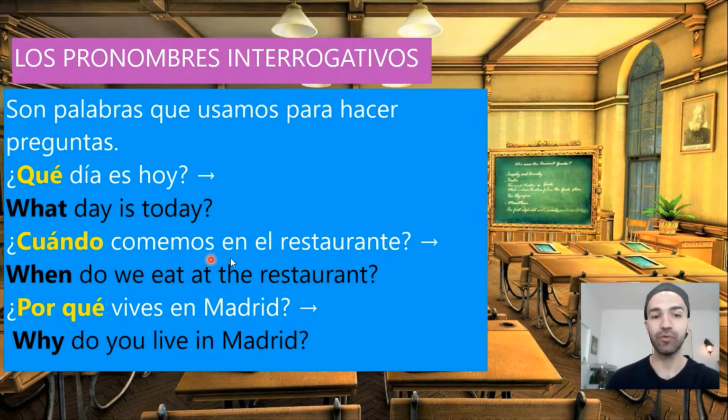¿Cuándo comemos en el restaurante? When do we eat at the restaurant? So, ¿cuándo? It means when, and it's an interrogative pronoun. ¿Por qué vives en Madrid? Why do you live in Madrid? So, ¿por qué? is an interrogative pronoun and it means why. Now, as you already have an idea, let's see it in detail.